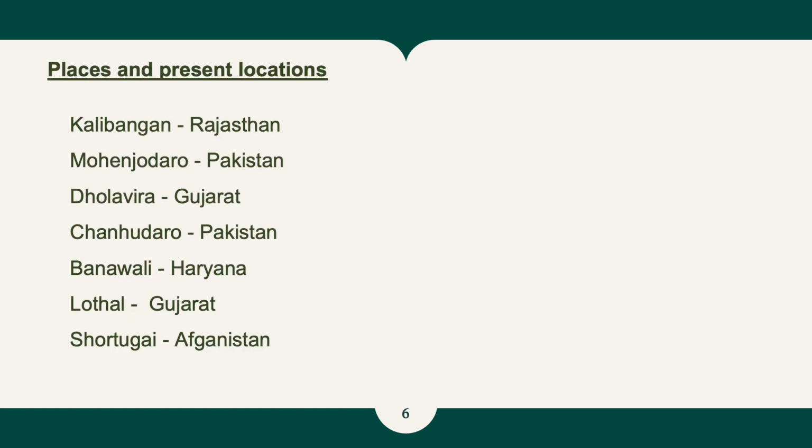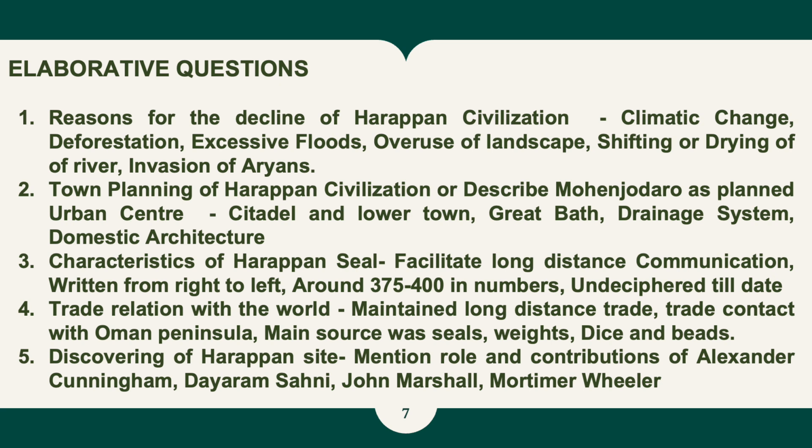Another important question which may come in your exam is like the sites and their current location, and that is Kalibangan, which is presently located in Rajasthan. As for Mohenjo-daro, it is in current Pakistan. Dholavira is in current Gujarat. Chanhudaro is in current Pakistan. Banwali is in present Haryana, and Lothal is in present Gujarat. As for Shortugai, it's in present Afghanistan. So please pay attention. Finally, these are the elaborative questions which may come in your exam.